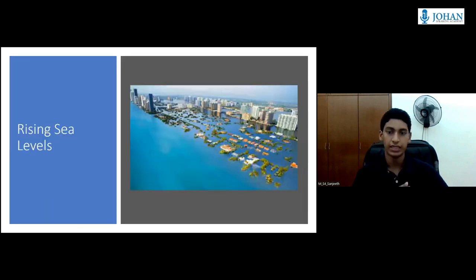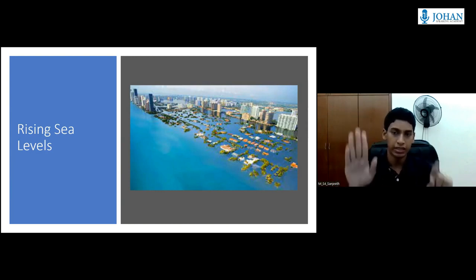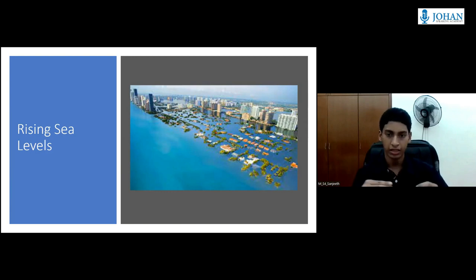First, rising sea level. Due to the change in weather patterns and increase in global temperatures, ice caps and glaciers started to melt. This permafrost, which is permanently frozen ice, is now melting at an alarming rate. This increased the sea level by 1 meter every year. And by 2100, 6 island nations are at risk of being underwater.